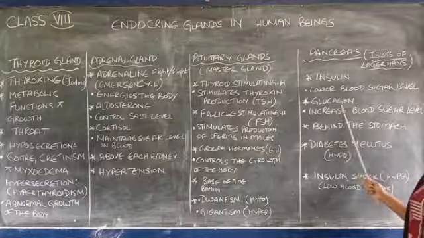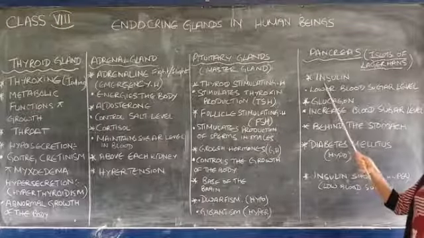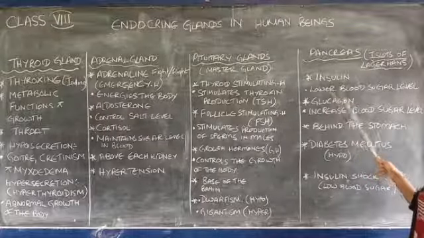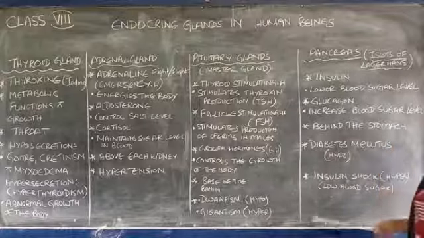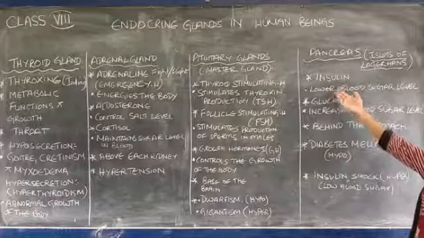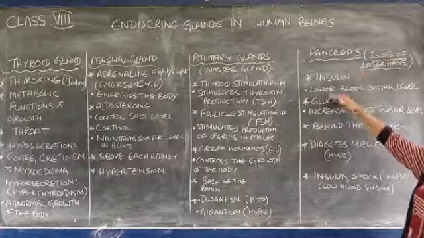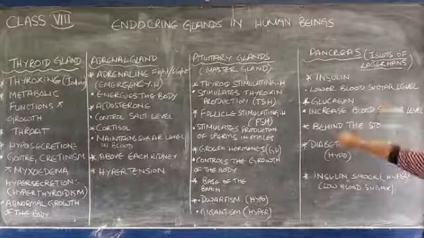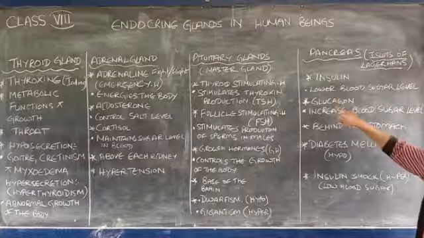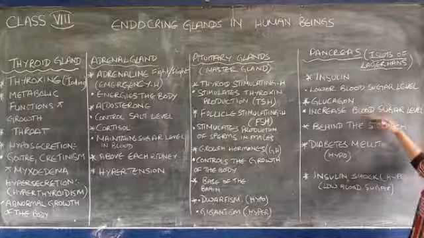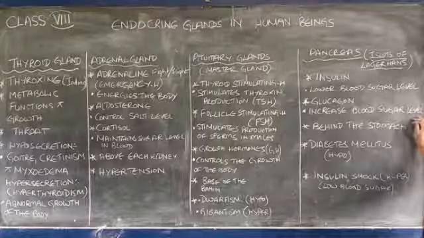So insulin, what is the function of it? It is to keep a balance of the sugar level. Insulin lowers the blood sugar level, and glucagon increases the blood sugar level in your body.